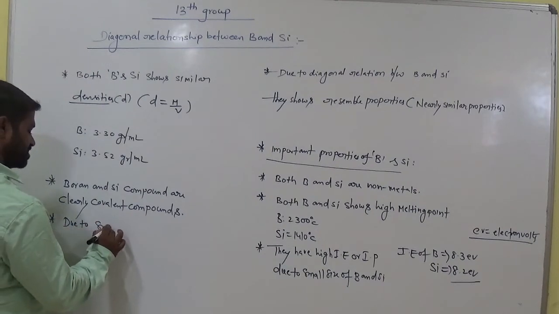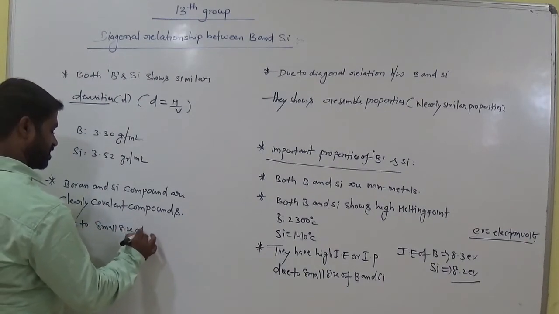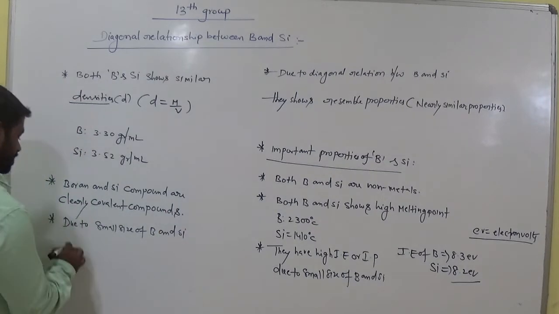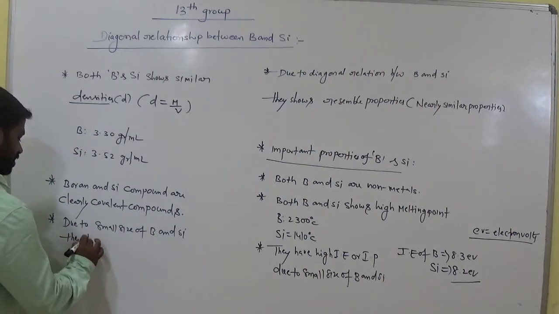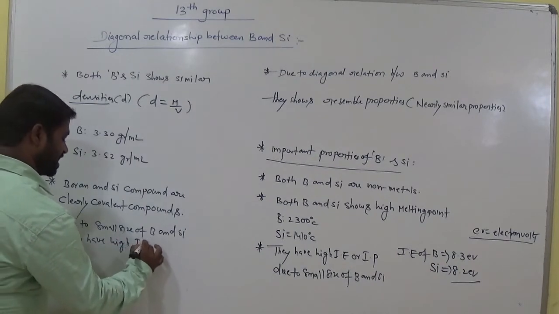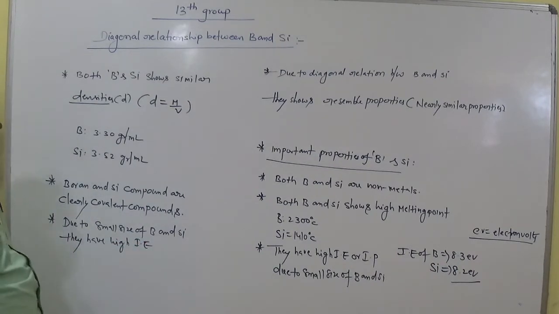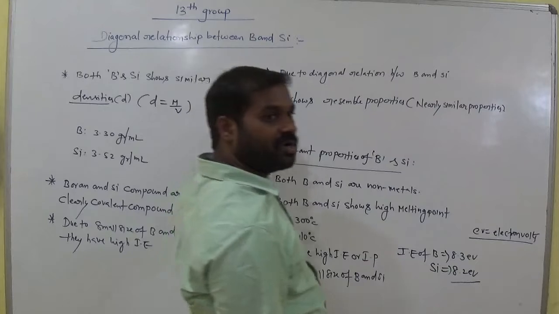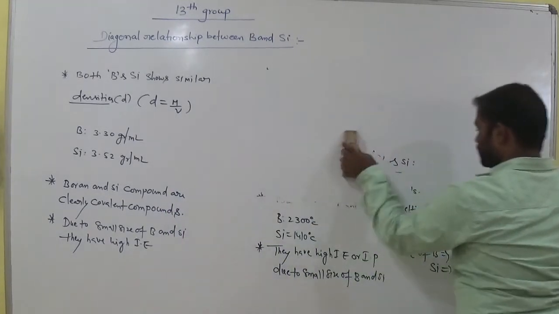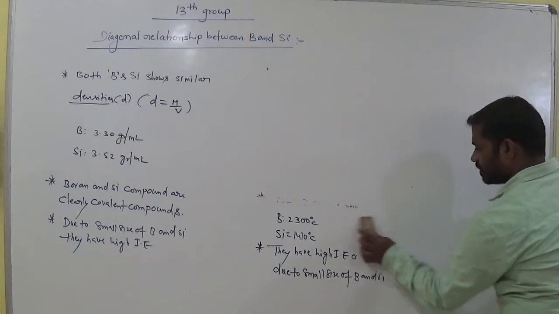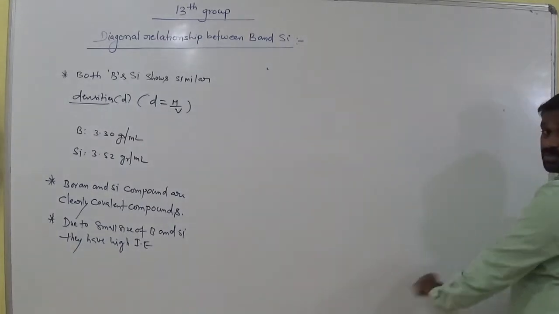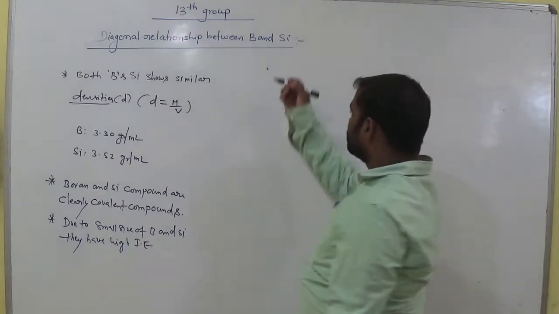Due to the small size of boron and silicon, they have high ionization energies, am I right? If ionization energy is more, they are unwilling to lose electrons. If more ionization energy is there, we are unable to remove the electron from the atom.